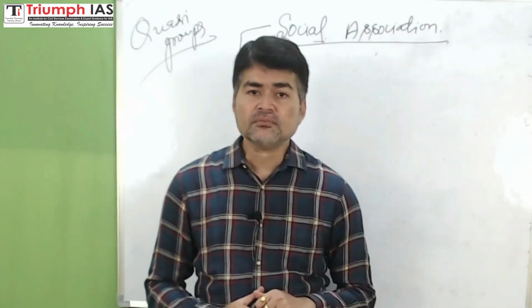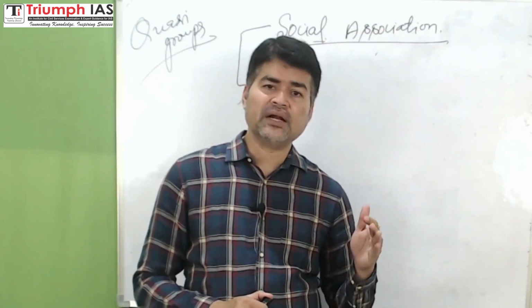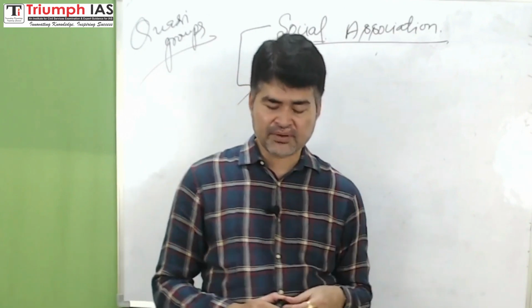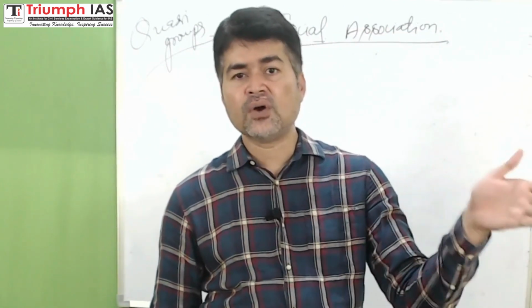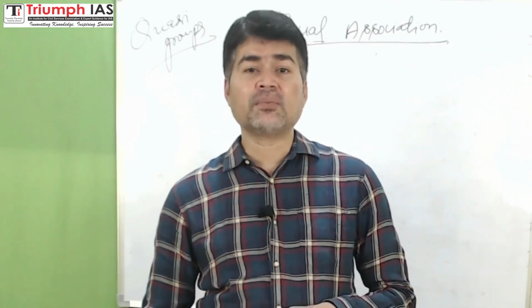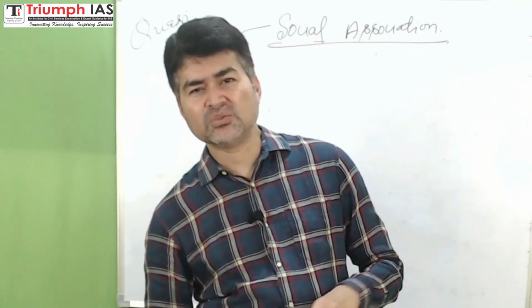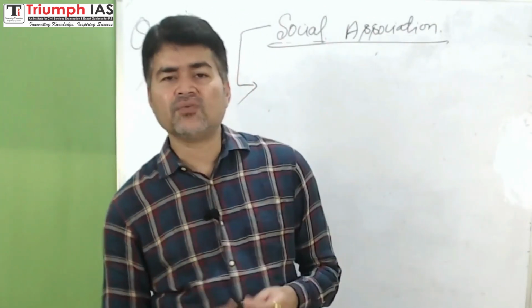And one more categorization is related to social group. I briefed you on primary group and secondary group. There is another categorization, formal group and informal group. So again, family is your informal group, where a written set of rules and laws are not rigidly applied, and there is informality in interaction.